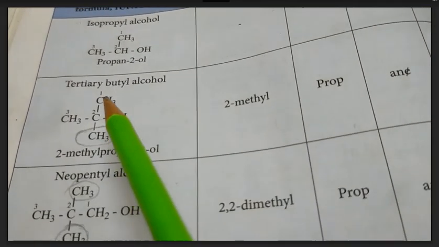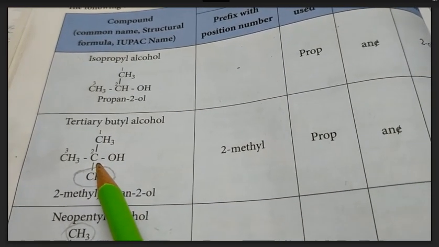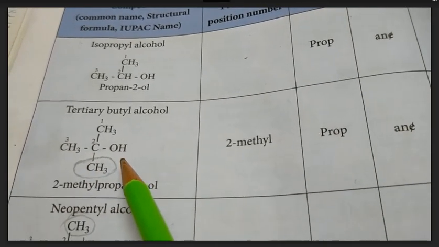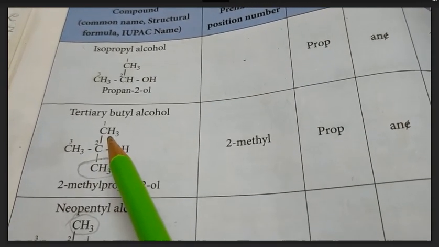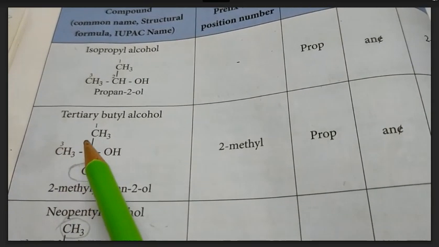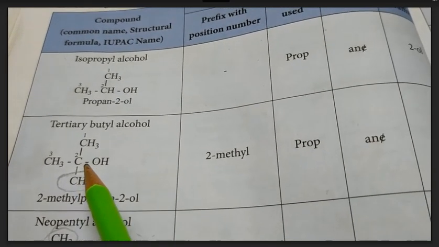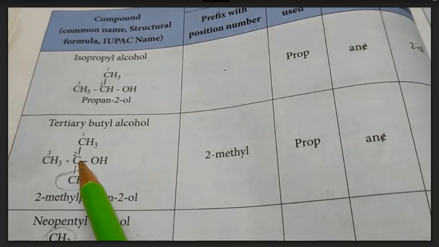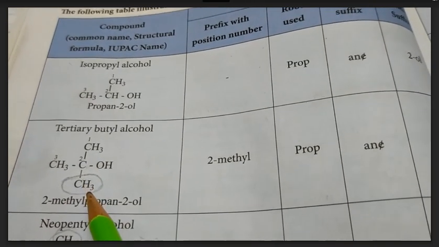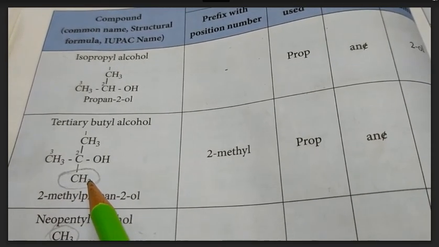The next compound contains 4 carbon atoms together with the alcohol functional group, but anyway we have to select the continuous carbon chain as 1, 2, 3, like that, or otherwise we can choose 1, 2, 3, that is also right. Here the OH group is present at the second carbon atom. The second carbon atom also has one substituent, the CH3 group, methyl group.